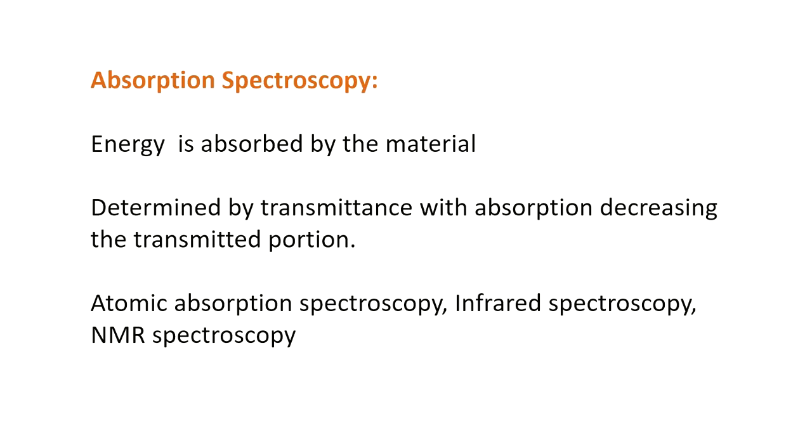Absorption basically occurs when energy from the radiative source is absorbed by the material. So this kind of spectroscopy uses that part of the electromagnetic spectra in which a substance can absorb the light or the energy. Now in the case of absorption spectroscopy, the absorption is usually determined by measuring the transmittance. So basically it is determined by measuring that fraction of energy which is transmitted, not the fraction which is absorbed. And absorption spectroscopy includes atomic absorption spectroscopy and different types of molecular techniques like IR spectroscopy and NMR spectroscopy.